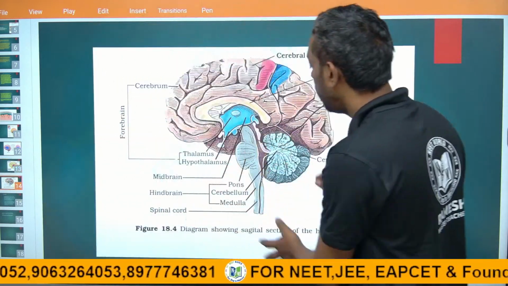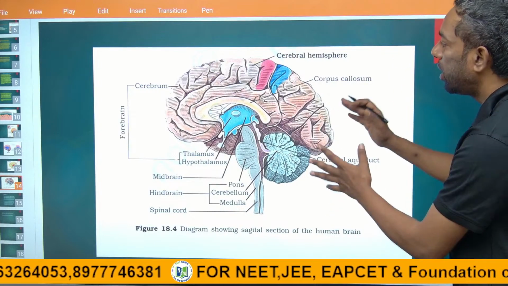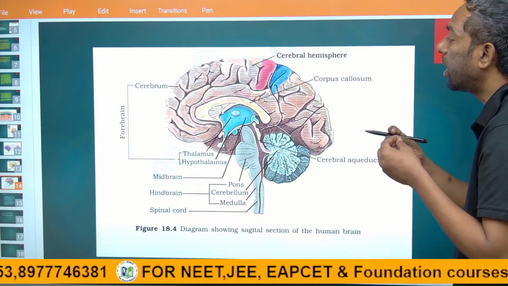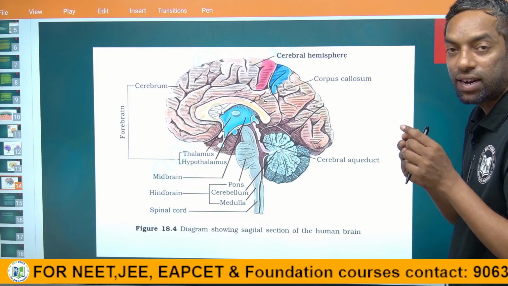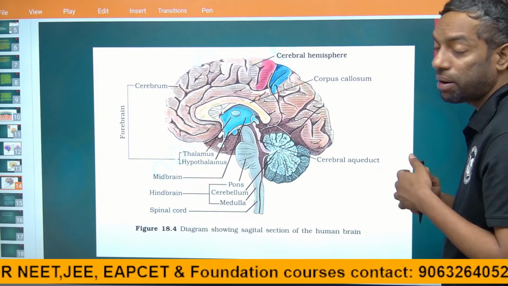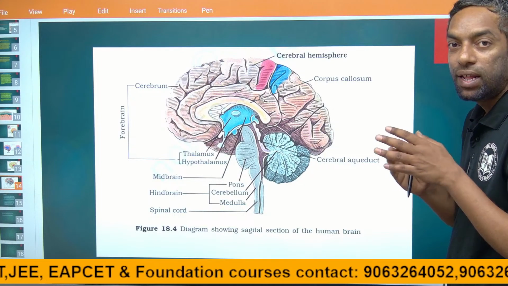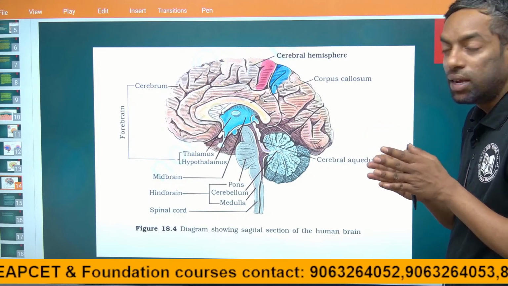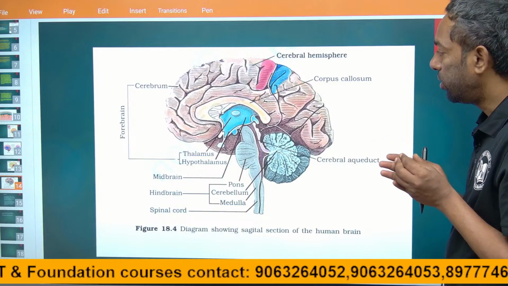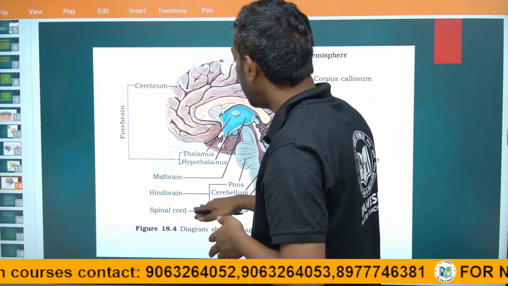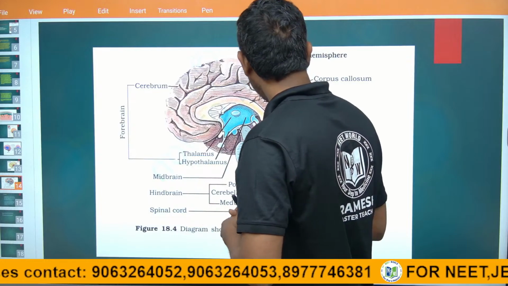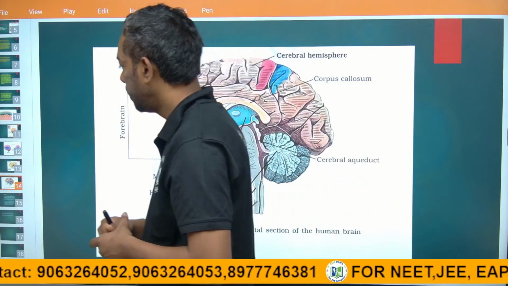This is all about the brain. The cerebral hemispheres are connected by a bundle of axons, which we call the corpus callosum. Okay, the cerebral hemispheres, midbrain, hindbrain, and finally the spinal cord.